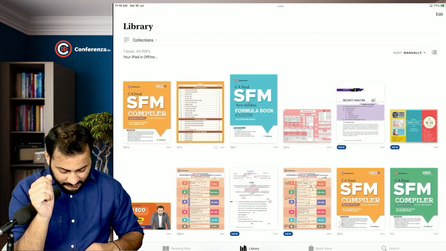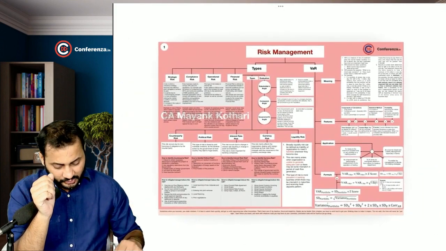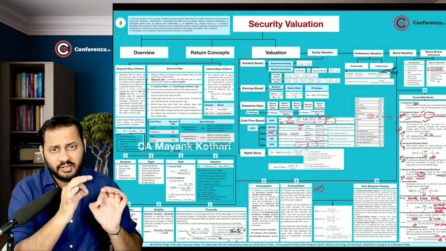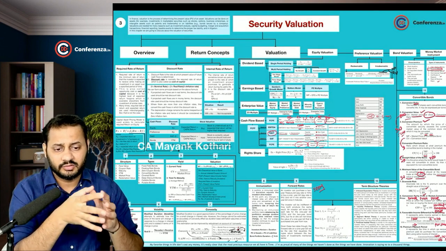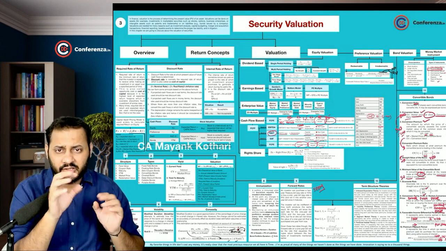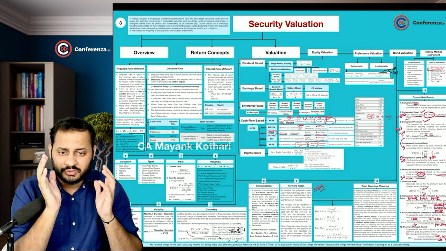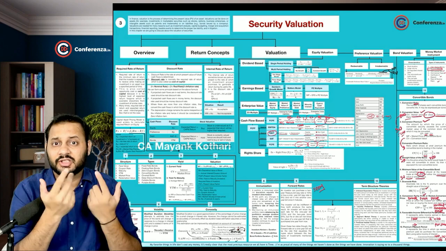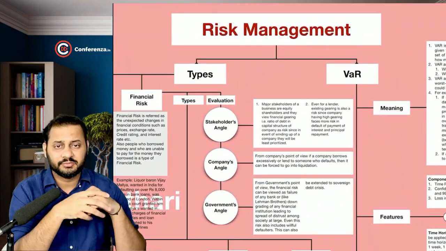Then let's come over to the chart. Before starting a single thing about the portfolio management chapter, we are going to spend around 10-15 minutes at least revising what we have done till now. So let's start with the charts. If you remember, we started with the risk management chapter.